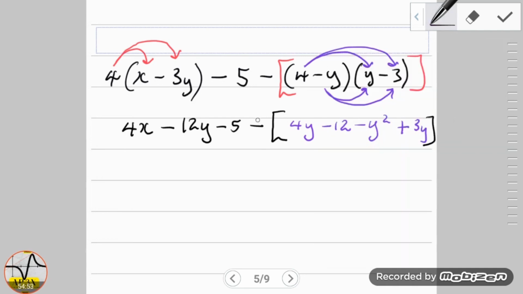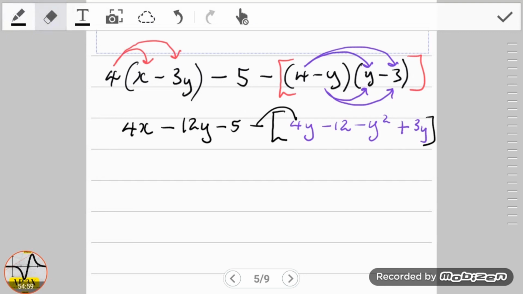So then we're going to be distributing the minus sign right across here. This is where most of the students got a little bit off. Once they got to this point, they didn't have this bracket. Once this bracket is not there, it becomes an ambiguity question where it gives you a totally different answer if you do not distribute that minus sign.